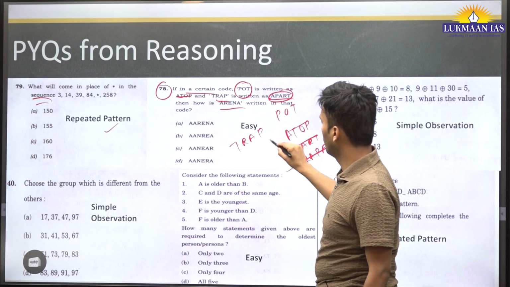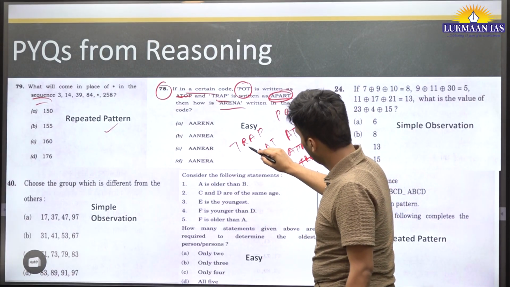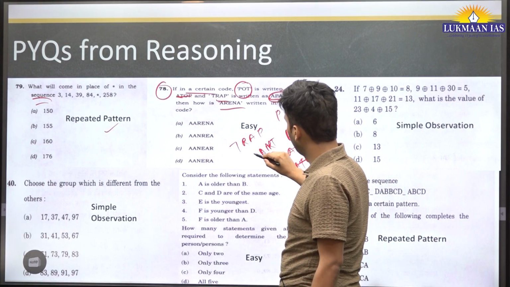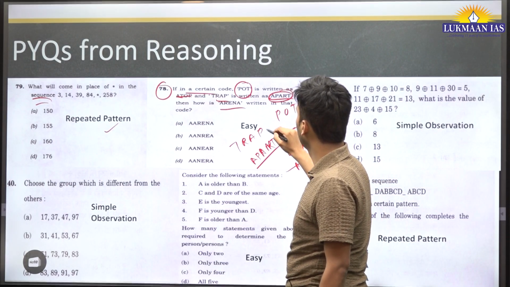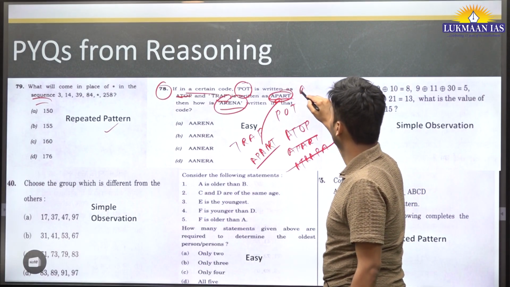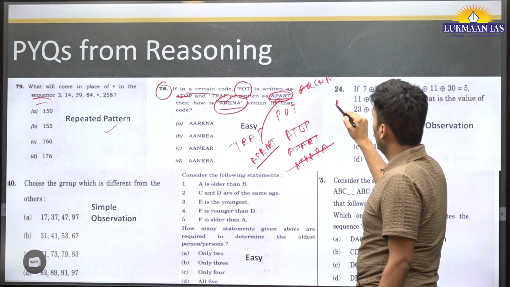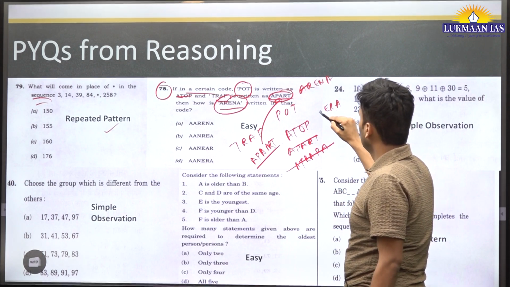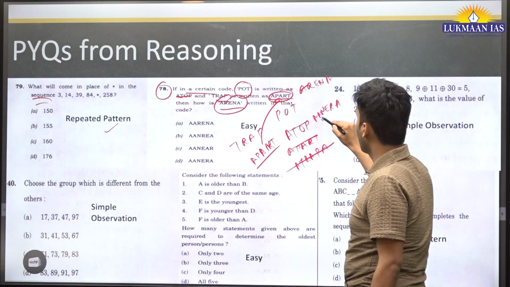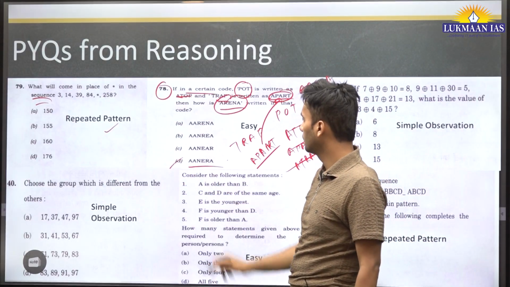Okay, so we will write TRAP, and I will add A. We get apart. Okay. Now arena. How can we write arena? ARENA. Just reverse it, and add A. Anera. This is the right answer.